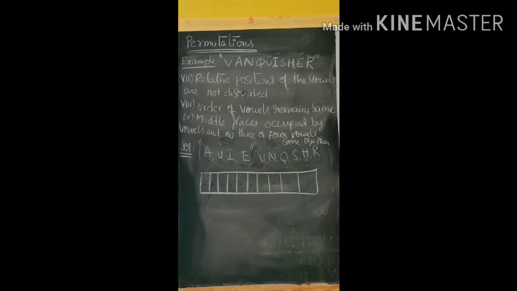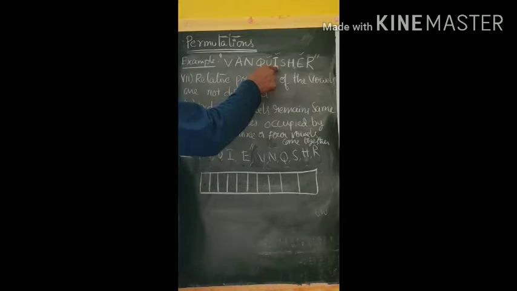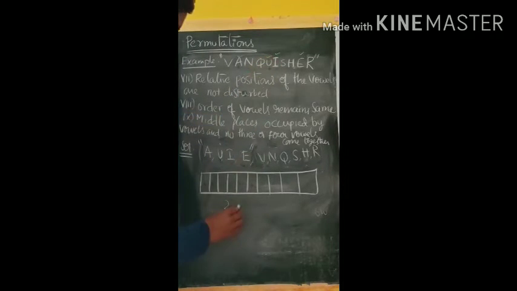Now the next set of problems, from the same word bank question. Relative positions of the vowels are not disturbed. In this word, if you see A, U, I, E, A's position is second, U's position is fifth, I's position is sixth, E's position is ninth. So the positions of vowels are second, fifth, sixth and ninth. Their positions we should not change.